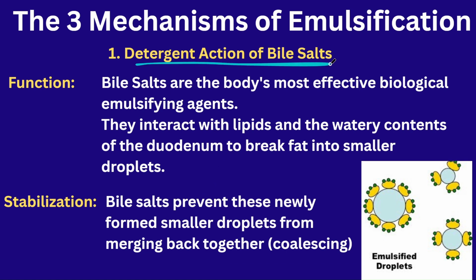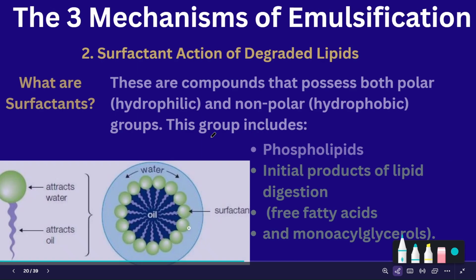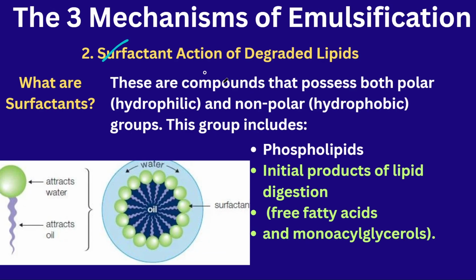Next one is the detergent action. Okay, in the detergent action, what happens? The lipid molecules will combine with some of the water contents, and this will lead to the formation of the fats into smaller droplets. Here this is another detergent action where the emulsification of the fats occurs, leading to the final small droplets formation.